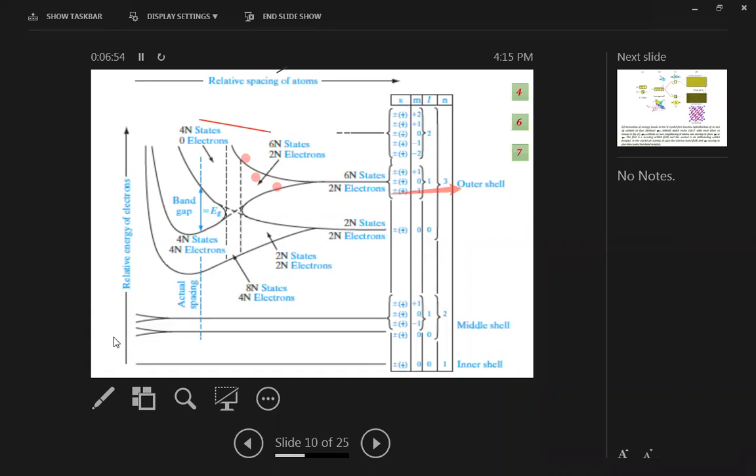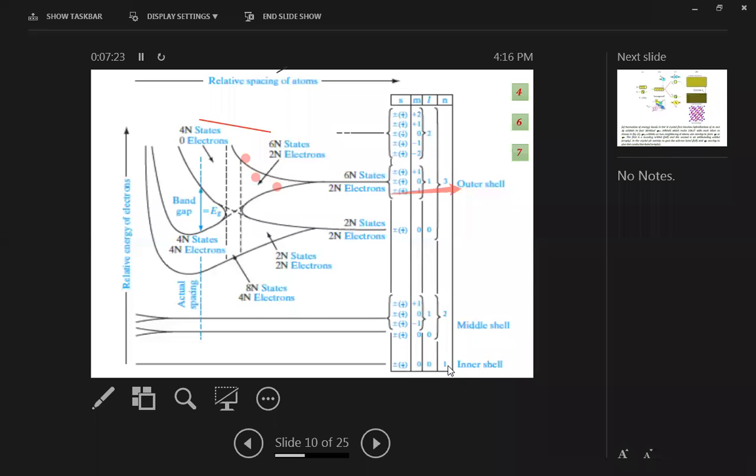Now, in this diagram, on the vertical axis, there is the relative energy of electrons, which is going upwards, and on the horizontal axis, there is the relative spacing of atoms. So that means as we form a solid, the atoms come closer, and the atomic spacing between atoms decreases. That means it is moving opposite to the direction of the arrow, that is from the right side to the left side.